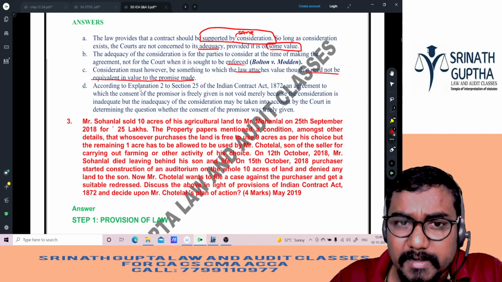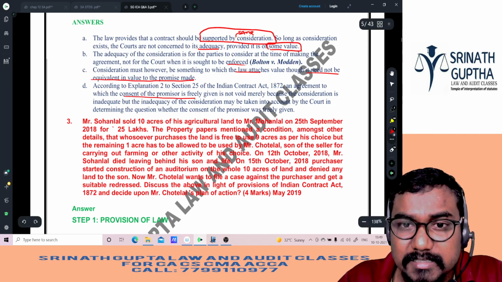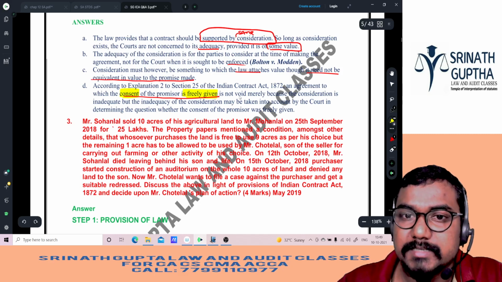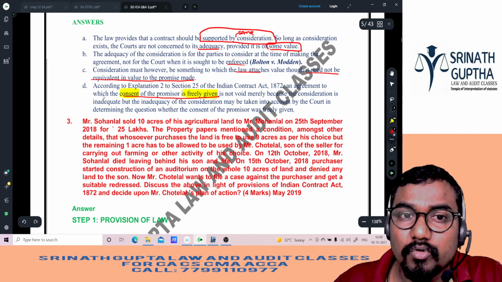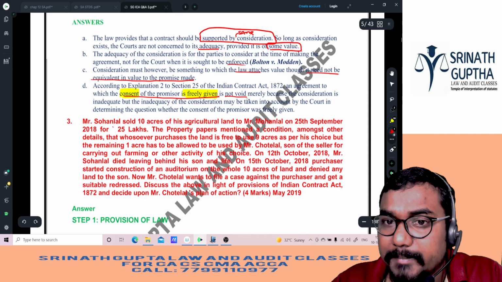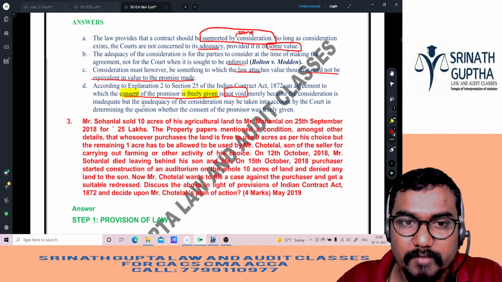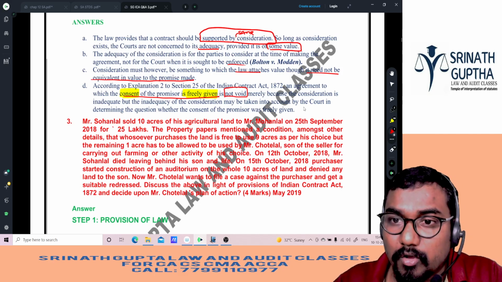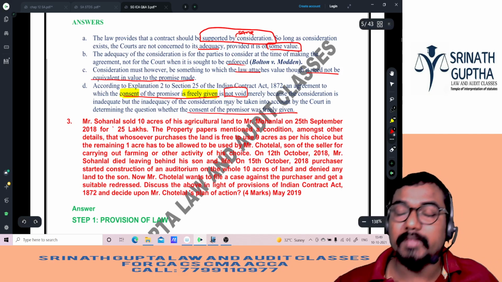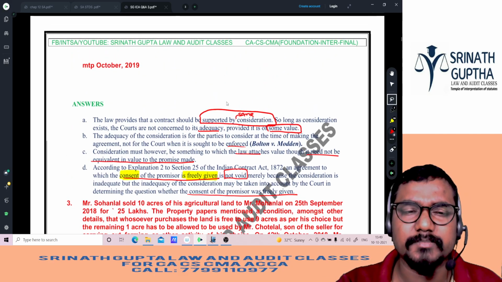As per explanation 2 to section 25 of the Indian Contract Act, an agreement to which consent of the parties is freely given. This one is important beta. Consent must be free consent. Consideration need not be adequate. So an agreement to which the consent of the promisor is freely given is not void. That means the contract is perfectly valid if the consent is free. Inadequacy of the consideration may be taken into account by the court in determining the question whether consent of the promisor is free or not. If the consent is free consent, consideration need not be adequate. It can be grossly inadequate also. Simple, one line only.